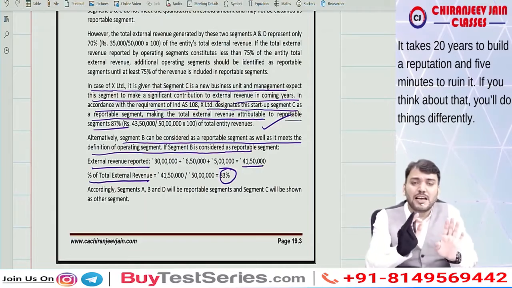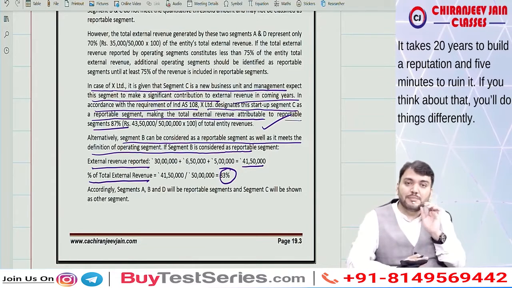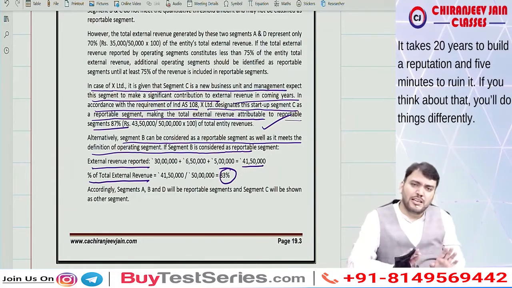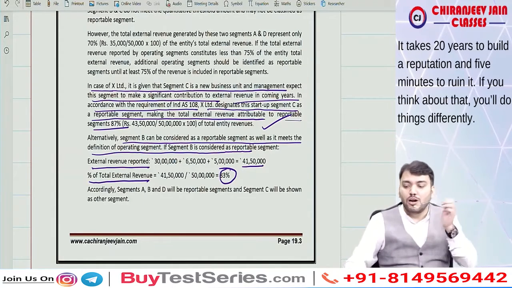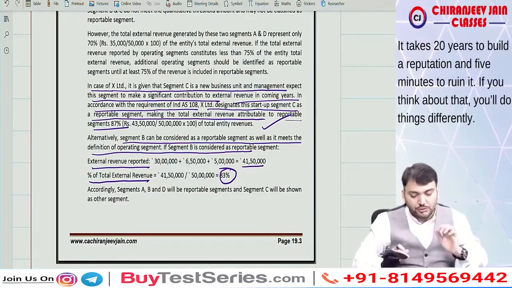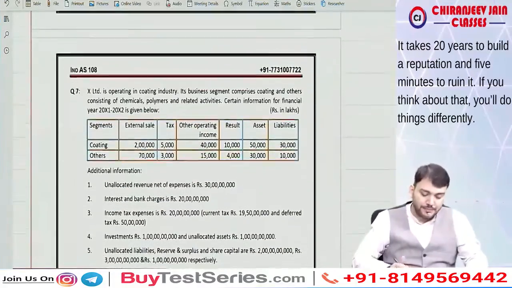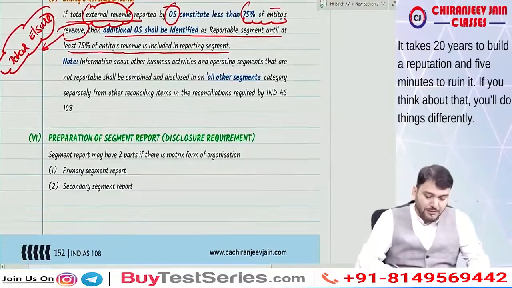So either you can add C or you can add B as per your choice. As per your choice means management's choice, and you can give an alternative solution also. Understood? Yes sir, understood. This also you have understood.